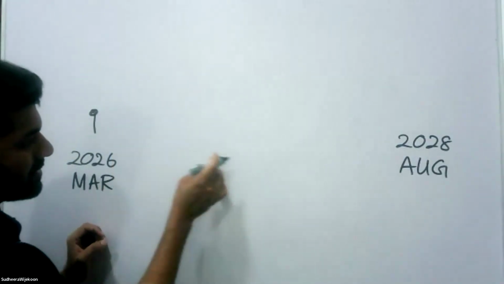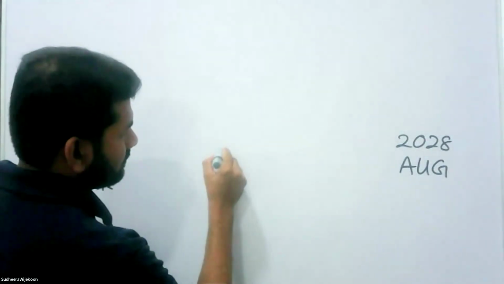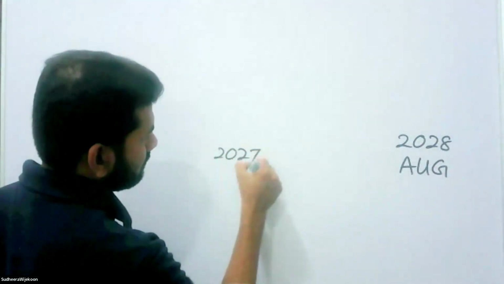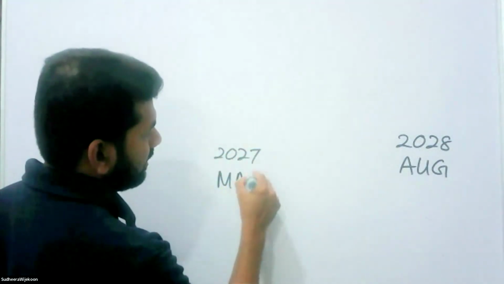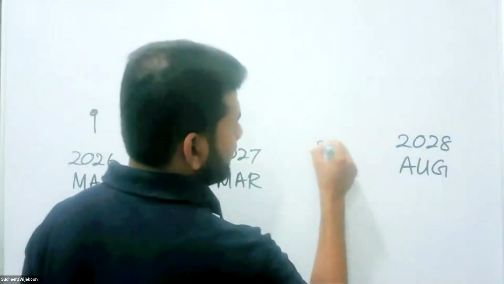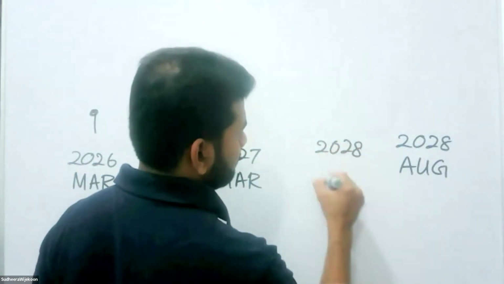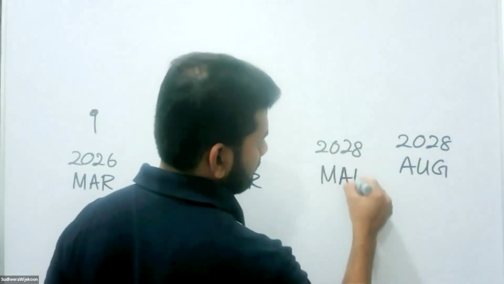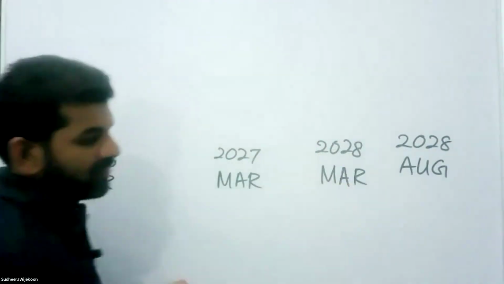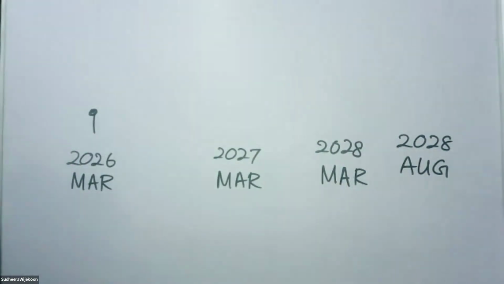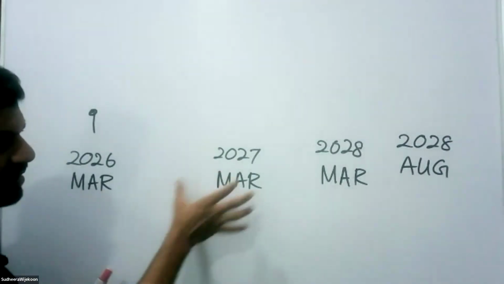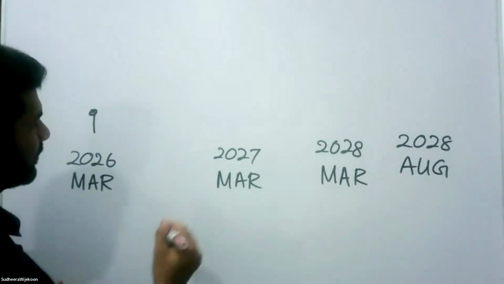From 2026 to 2027 March and 2028 March, I'm going to break our session into 2.